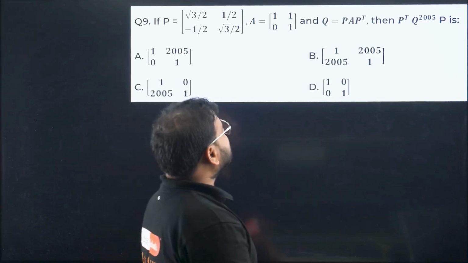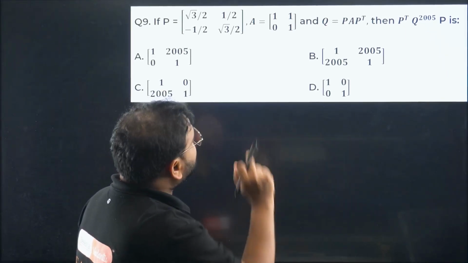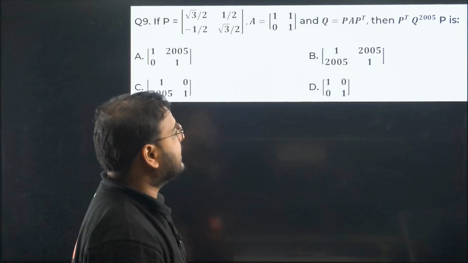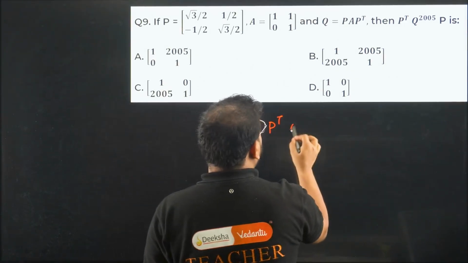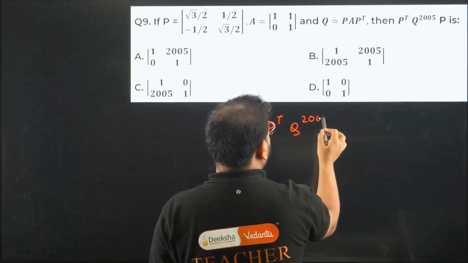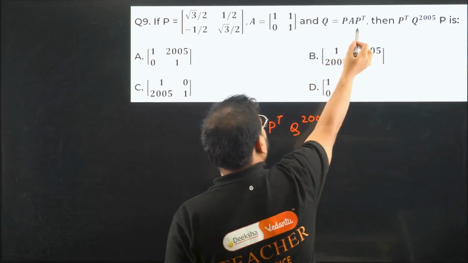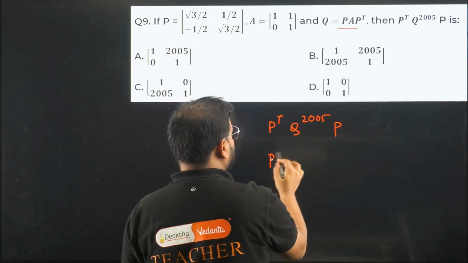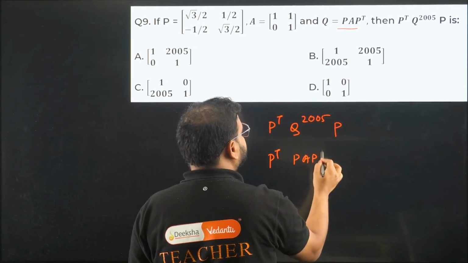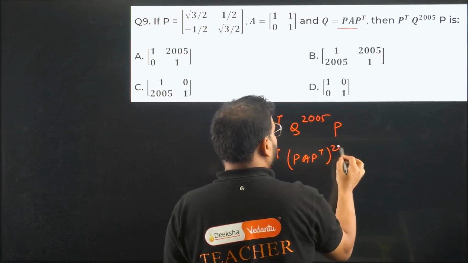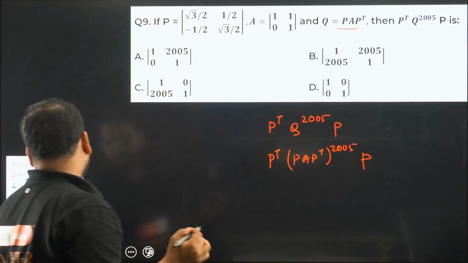P is given, A is given, Q is given, asking for this condition. P transpose Q to the power 2005 P is how much? Do one thing, write the value of Q. What is Q? P A P transpose. So write this P transpose as it is, and for Q we will write (P A P transpose) power 2005, and P is of course outside. Now see the trick.